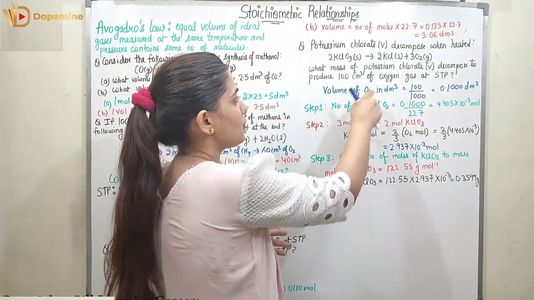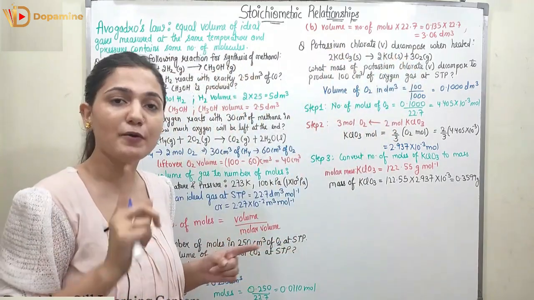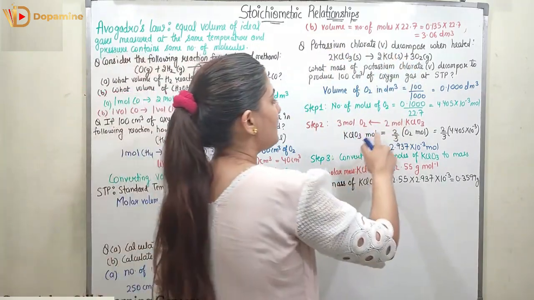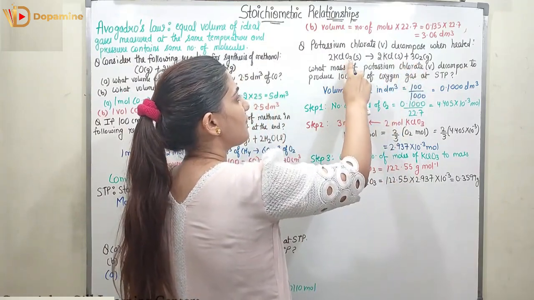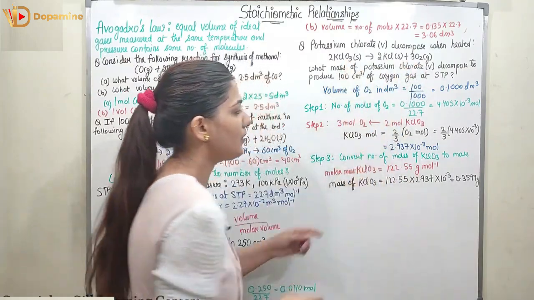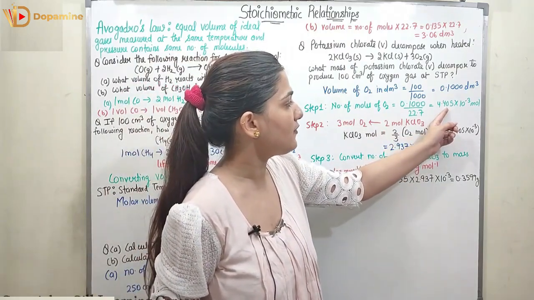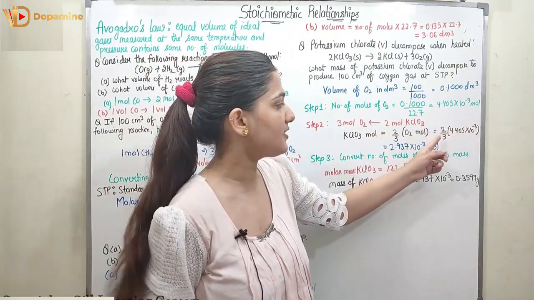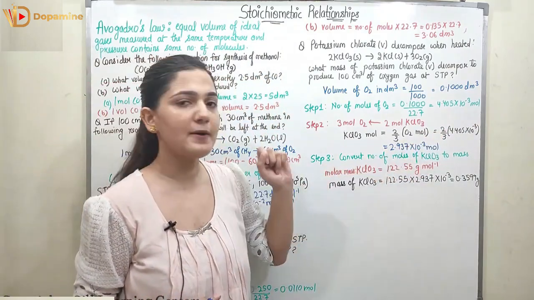Now in step 2 we see how much KClO3 is decomposed. From the O2 moles we can calculate the moles of KClO3. When I have 3 moles of O2, it comes from 2 moles of KClO3. So KClO3 moles will be equal to 2 by 3 of the O2 moles. The O2 moles were 4.405 times 10 raised to power minus 3. Multiplying by 2 by 3, we get 2.937 times 10 raised to power minus 3 moles.